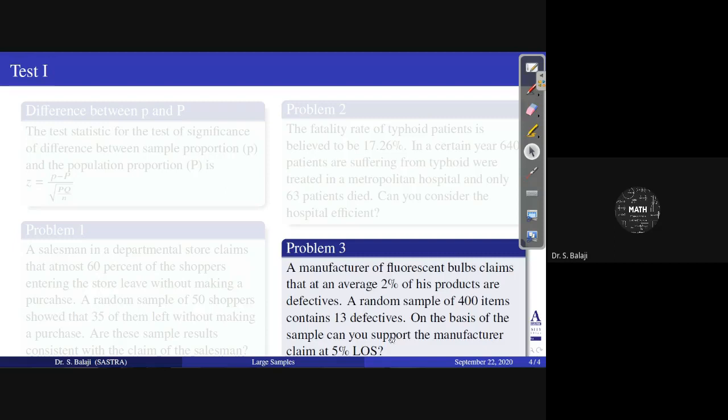On the basis of the sample, if you were asked whether the defectives are very less or higher, in that manner you would approach a right-tailed or left-tailed test. But for support or not support only, you approach two-tailed. Two-tailed means what type of H1? P not equal to P. Right. Can you give the answer for this one here? All of you, whether you accept H0 or reject H0.